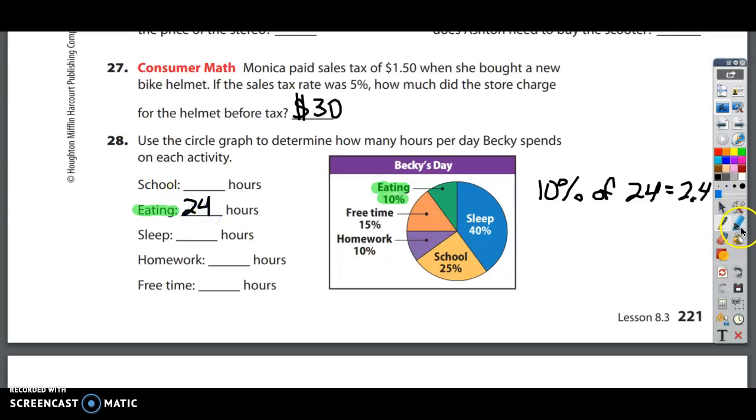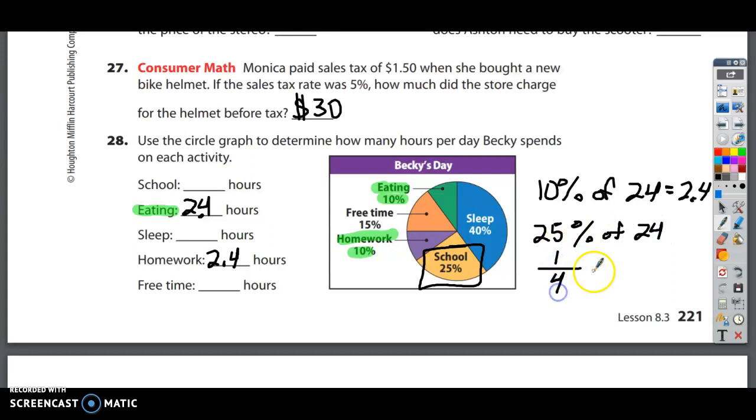And there's another one on there that's 10%. It's going to be homework. Homework is 10%. And I actually didn't write that. I wrote 24. It's supposed to be 2.4. Homework is also 10%, so that's also going to be 2.4. That was easy. So we're done with those. Now we've got school. School is 25%. What's 25% of 24? This one's pretty easy also, because what does 25% mean? 25% means a fourth. What's a fourth of 24? A fourth of 24 is taking 24 and dividing it into 4 equal sections. It's dividing by 4. 24 divided by 4 is 6. So school is 6 hours.